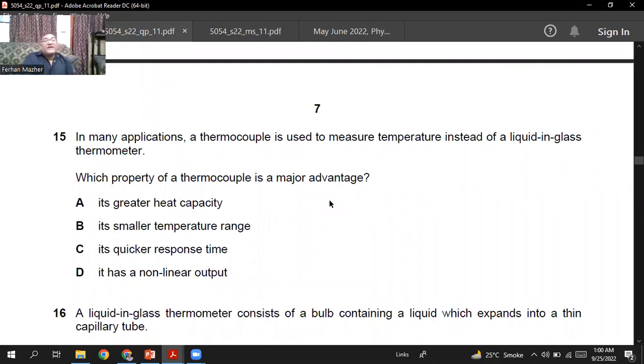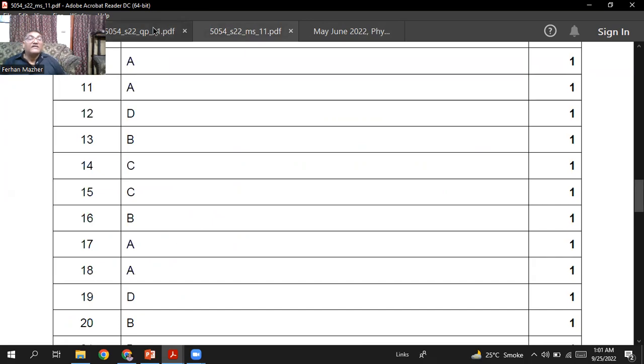In many applications, a thermocouple is used to measure temperature instead of a liquid in glass thermometer. Which property of thermocouple is a major advantage? The thermocouple thermometer has a very large range. The options are: greater heat capacity, smaller temperature range, quicker response time, non-linear output. I think C is the right option. It has quicker response time. Question number 15, C is the right option.